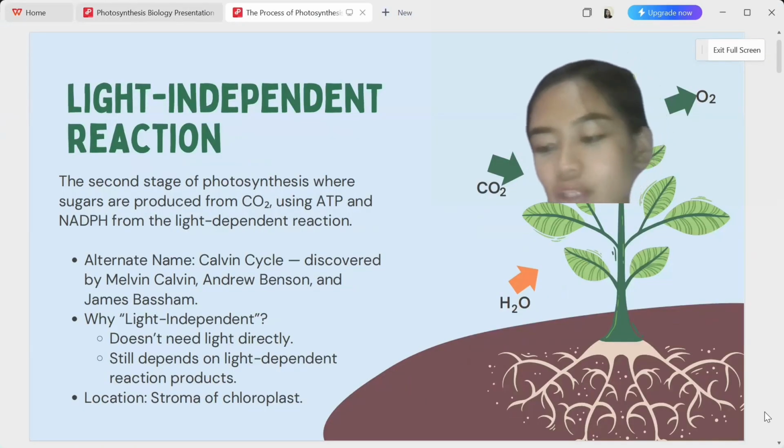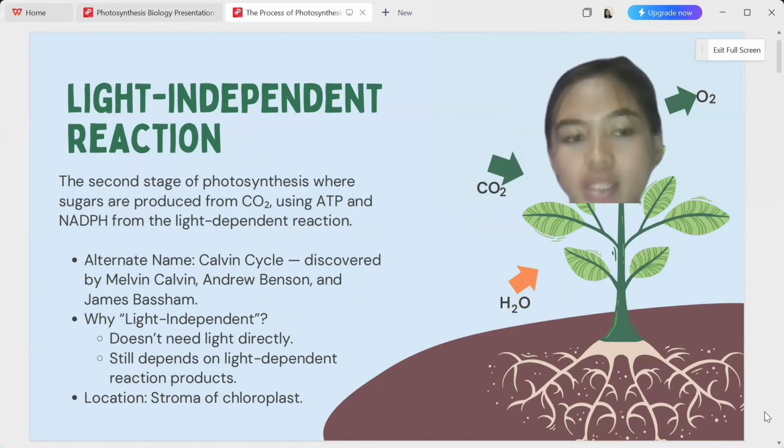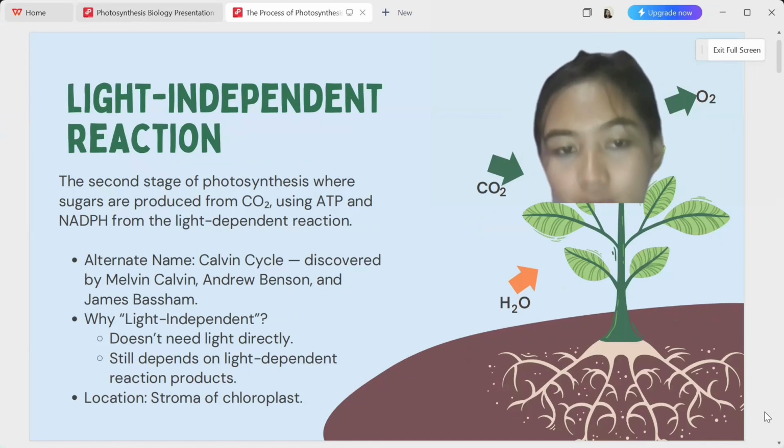Fully discuss the light-independent reaction and its processes. Light-independent reaction. It is the second stage of photosynthesis where sugars are produced from carbon dioxide using ATP and NADPH from the light-dependent reaction.